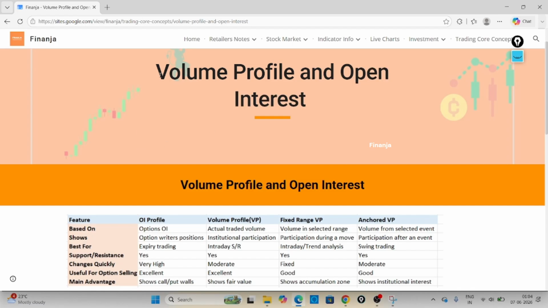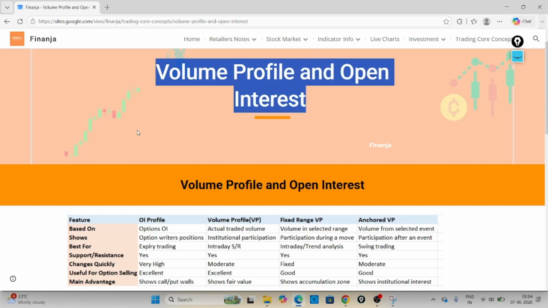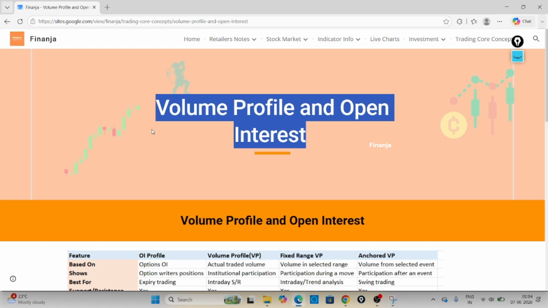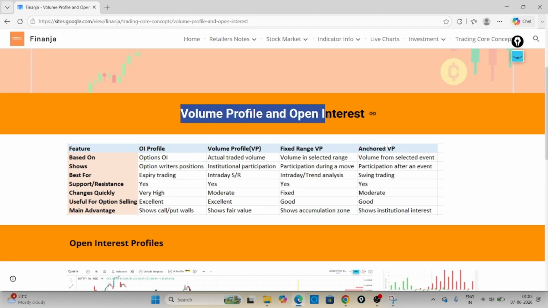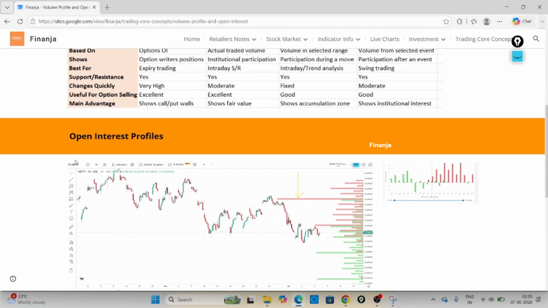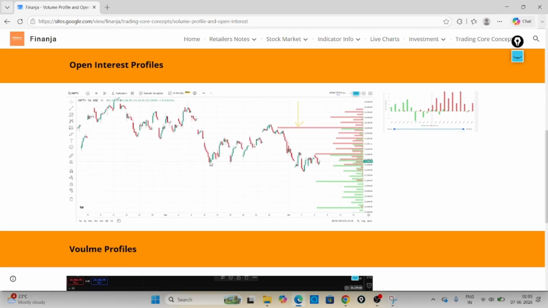Basically, these two components are linked to the institutional buyers and sellers. In the stock market, we say the big players are there, right? They are totally interested in these two components, and they consider them for their daily trade and monthly trade, or any contracts we can say. Let's discuss what exactly the difference is between volume profile and open interest. Before going to the theoretical part, we'll discuss how exactly they are visible in TradingView or any platform.